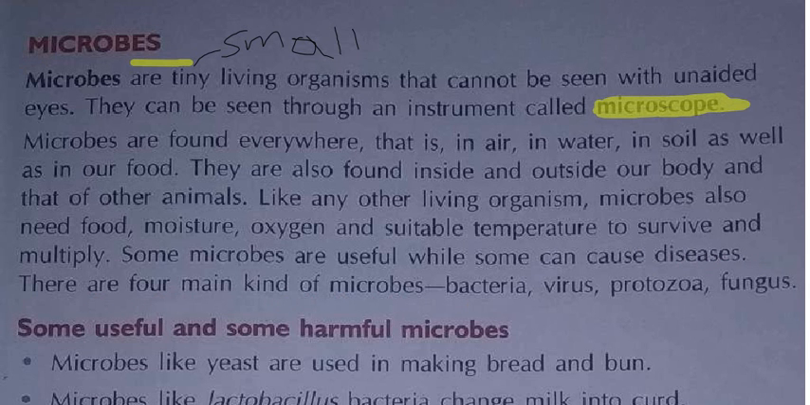What are they? The first one is bacteria. The second one is virus. The third one is protozoa. The last one, children, is fungus. These four are the main important microbes. What are the four important microbes? Bacteria, virus, protozoa and fungus. Now, I told you there are useful ones and non-useful ones. First we shall learn about the useful. Which microbes are useful for us? We shall see now.